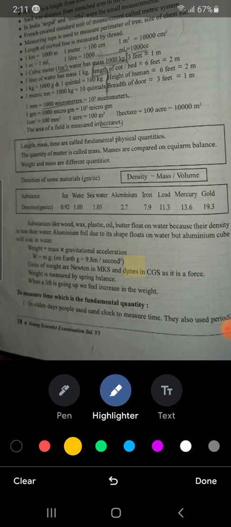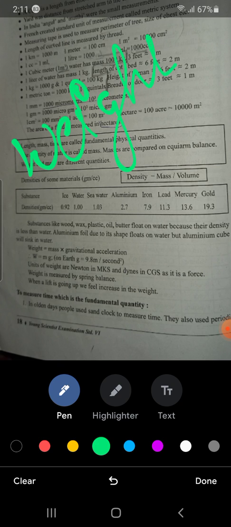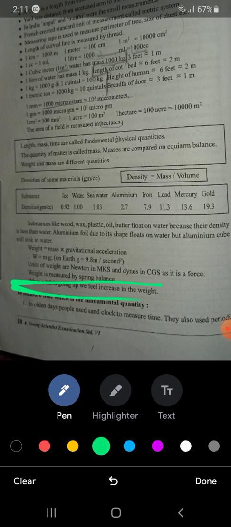Next, weight is measured by spring balance. Weight is measured by spring balance. Write it down. I think you all have written it in the notebook. Weight is measured by spring balance. Spring balance. Next, when lift is going up, we feel increase in weight.